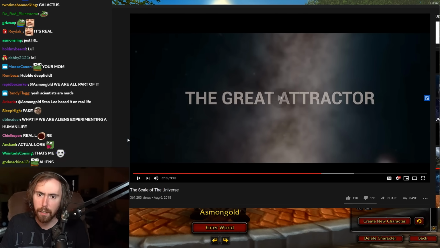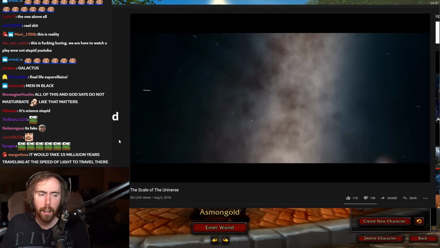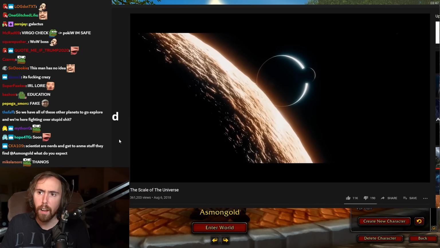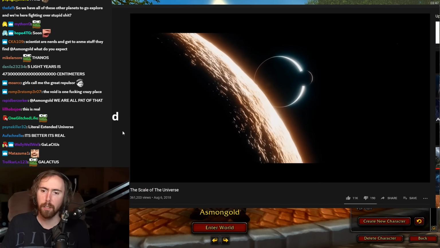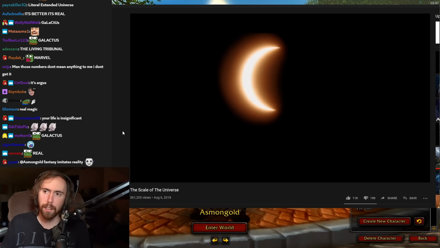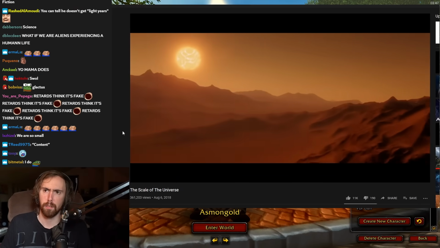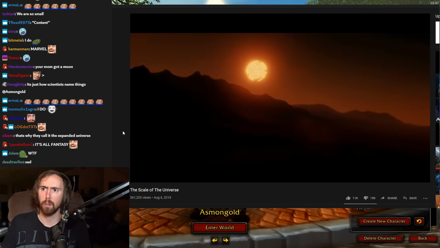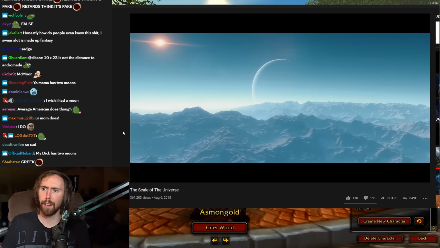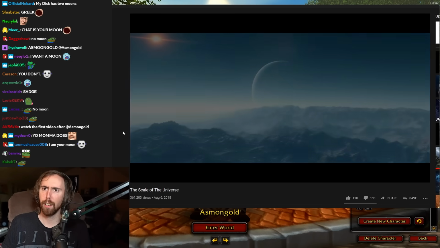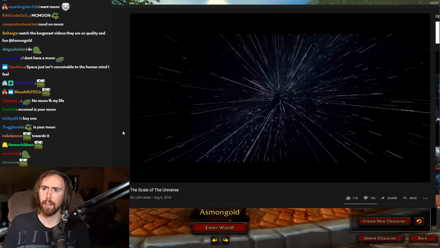Oh my god. See, objects with a lot of mass have a stronger gravitational pull. That's why planets have moons and you don't. They're a lot more massive than you are. I don't have a moon? However, the Great Attractor is a bit different. That's sad. It's pulling clusters of galaxies towards it, but we can't observe or see what it is. What? It's an object with a mass tens of thousands of times larger than the Milky Way's, but we don't even know what it is.